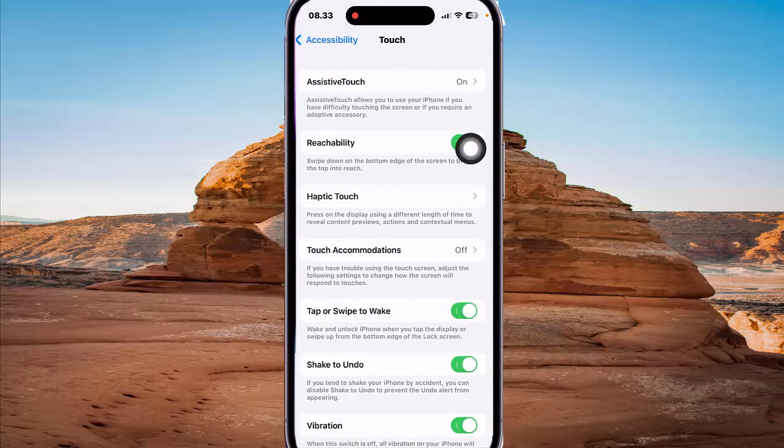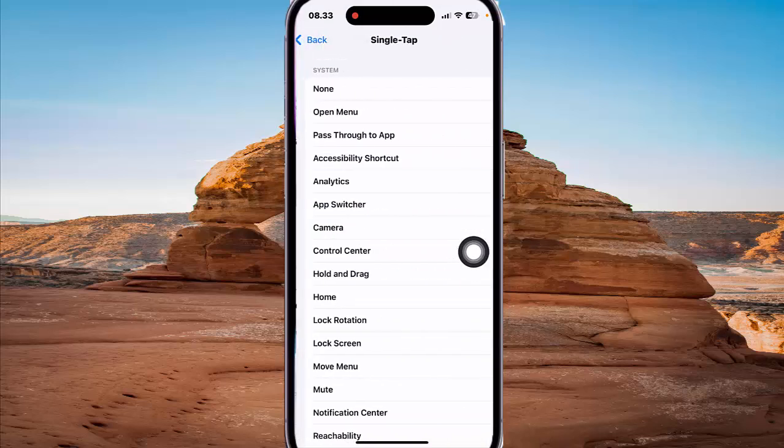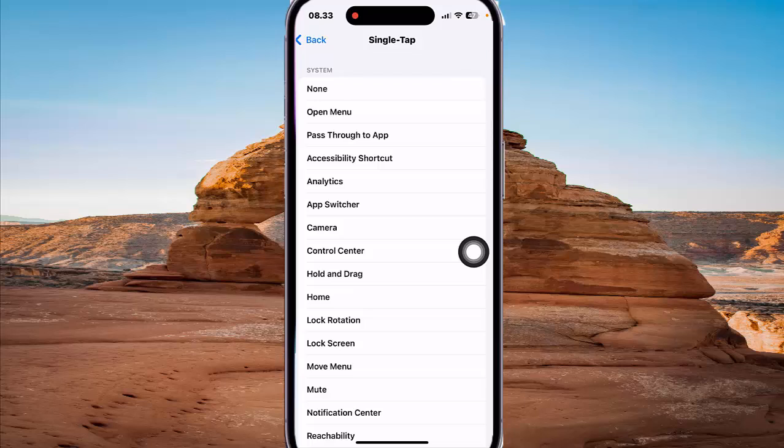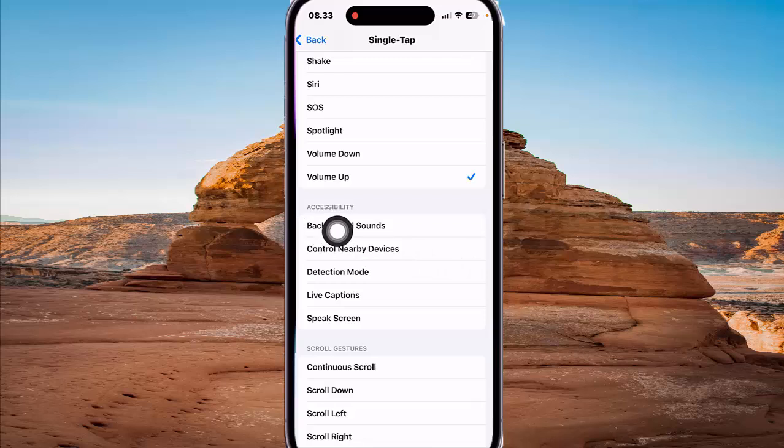tap assistive touch, and then on custom actions, select single tap. Scroll down the screen, find background sound, and then select background sounds.